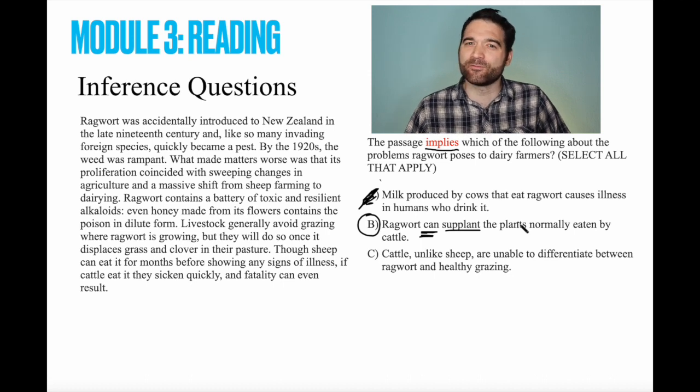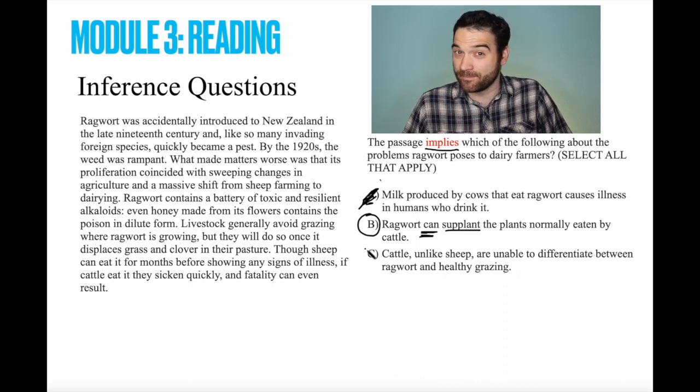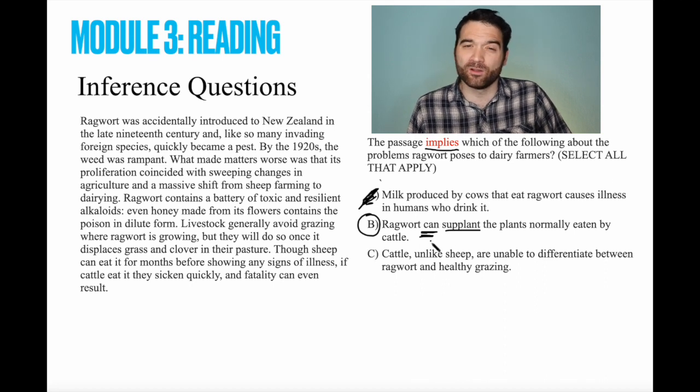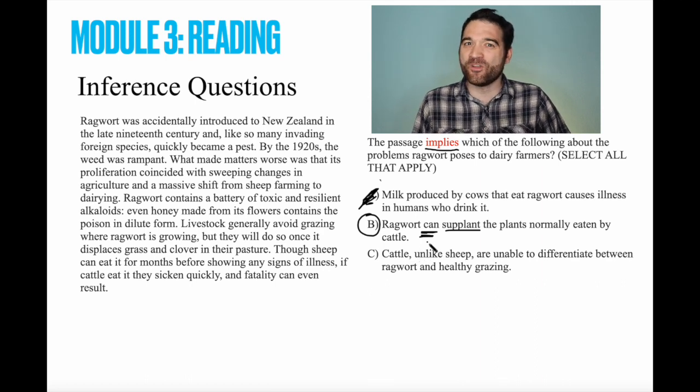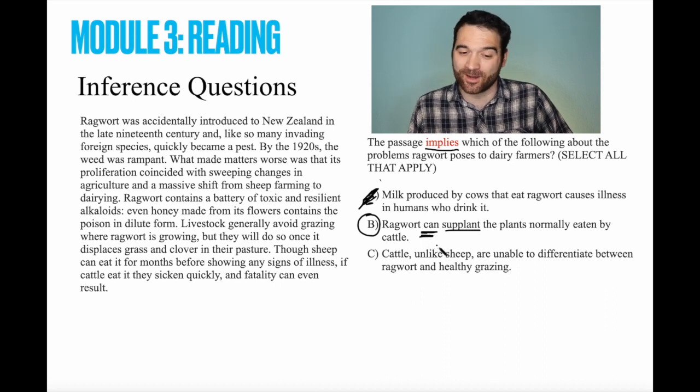It's because they're covering their bases. They want to say something that is 100% true. And so by using this word can, we're leaving the possibility open in either direction. It might be true, but it might not be true. And that's why this word, along with words like might, could, may, possibly, are all very, very good words for inference answer options.